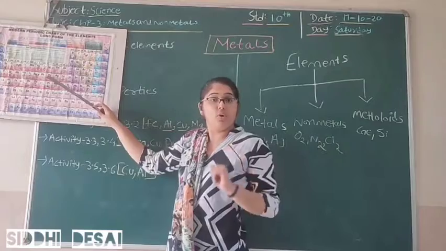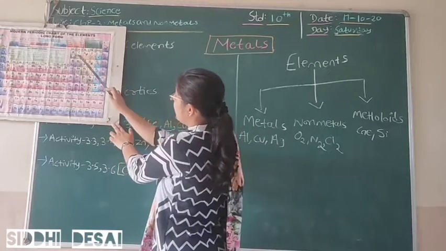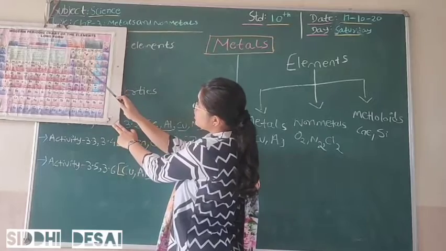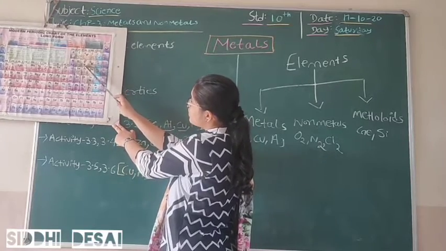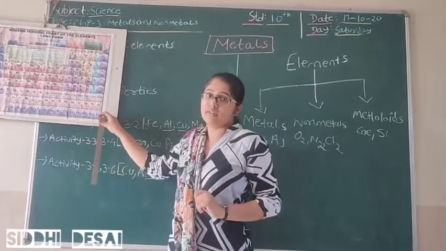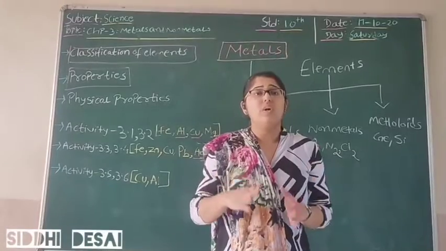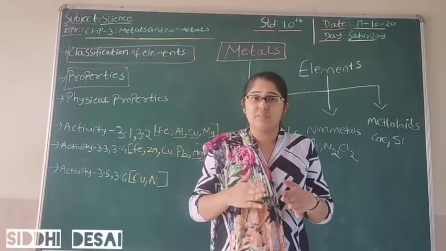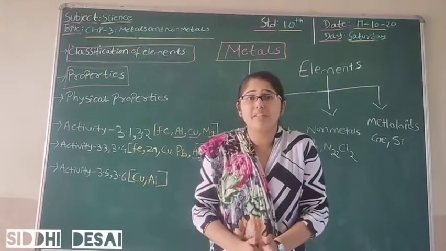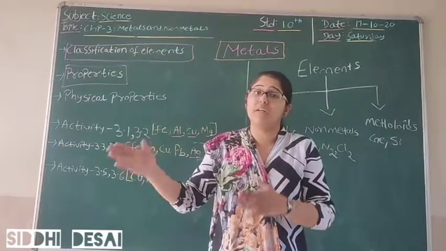Now if we see non-metals, they are like nitrogen, oxygen, sulfur, phosphorus, etc. These all are non-metals. All the elements are classified on the basis of their properties. Similarly, these metals and non-metals have their own physical and chemical properties.